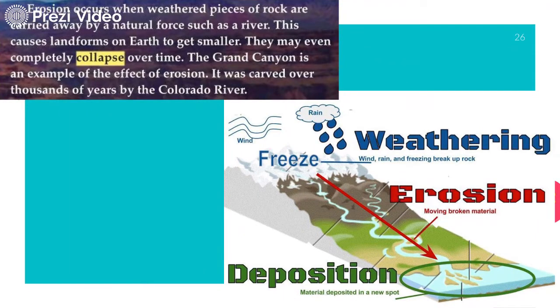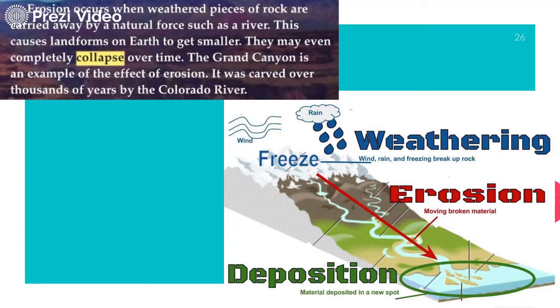Erosion occurs when weathered pieces, the broken pieces of rock, are carried away by a natural force such as a river. This causes landforms on Earth to get smaller. Landforms like mountains will get smaller.